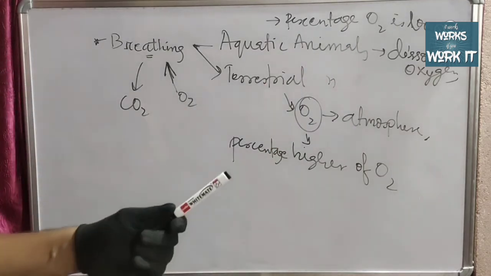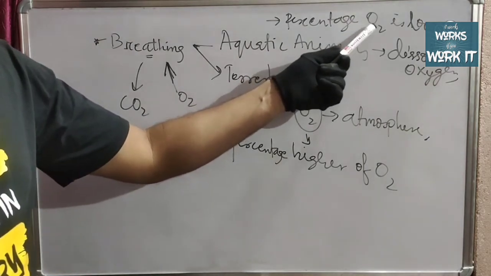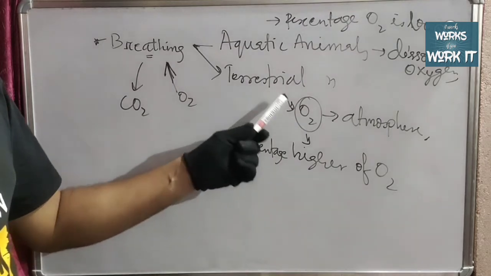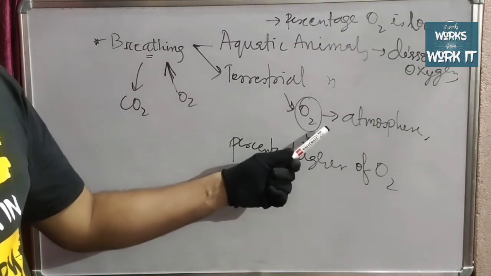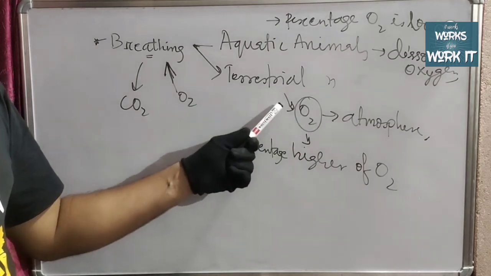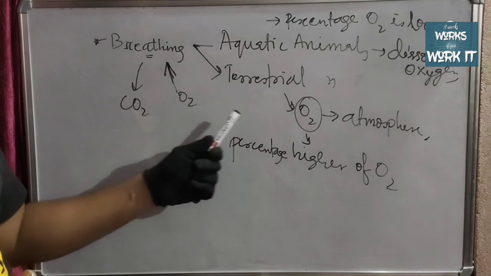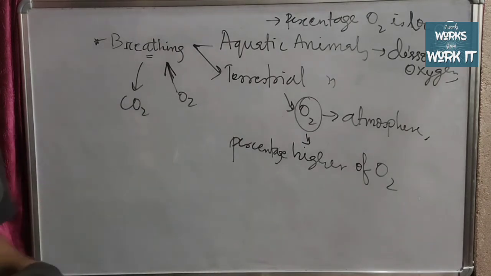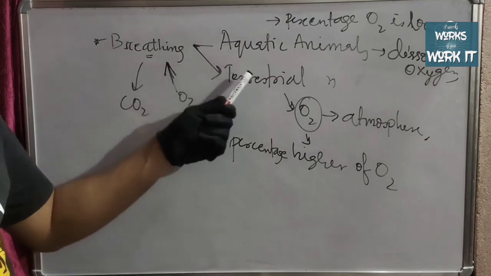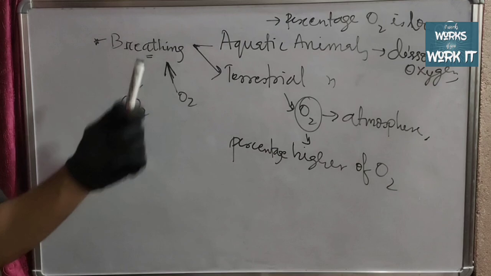They need to breathe fast so that they can take in a larger amount of oxygen from the water. In terrestrial animals the percentage of oxygen is higher, so there is slower movement during the intake of oxygen and exhale of carbon dioxide. This is the difference between the breathing of aquatic and terrestrial animals.